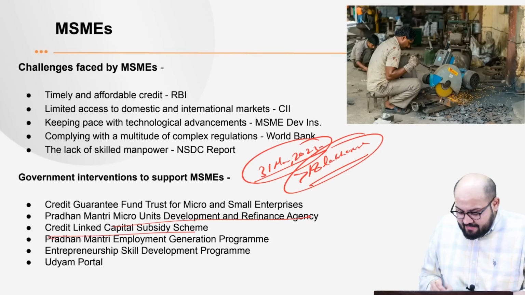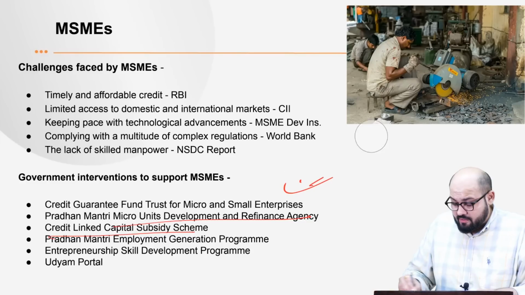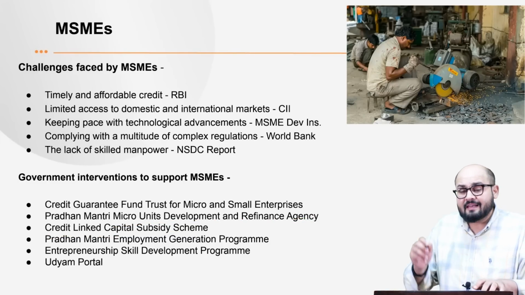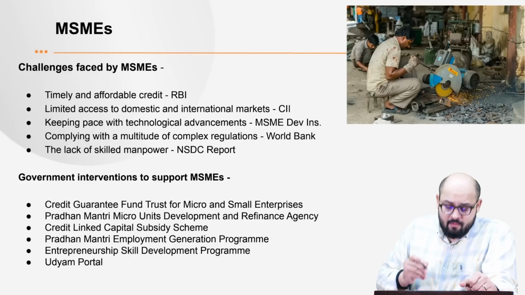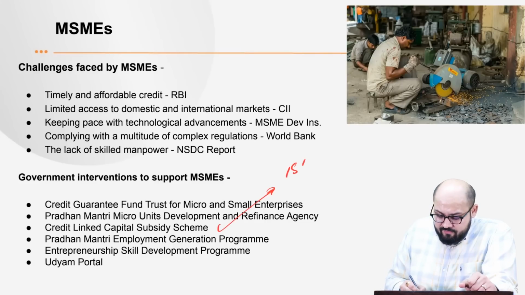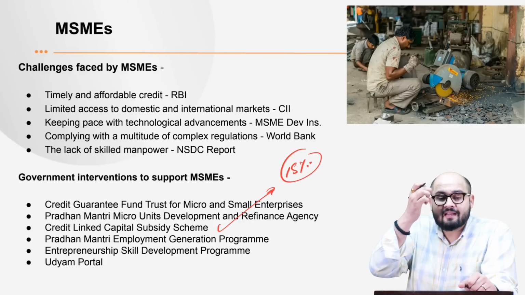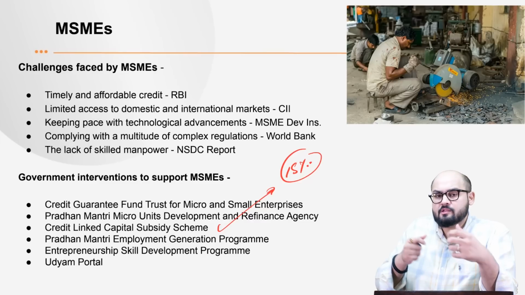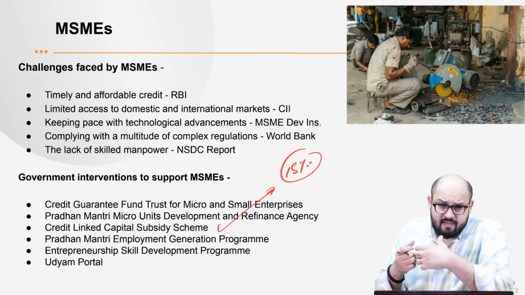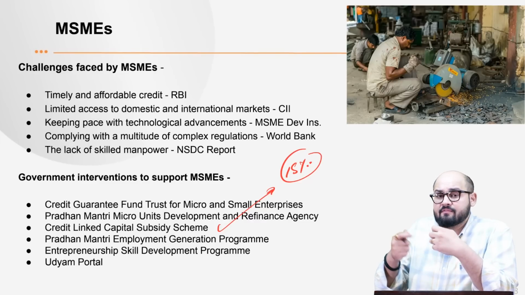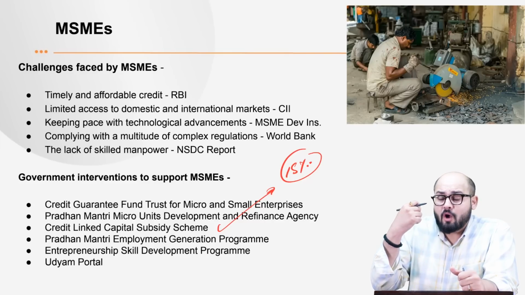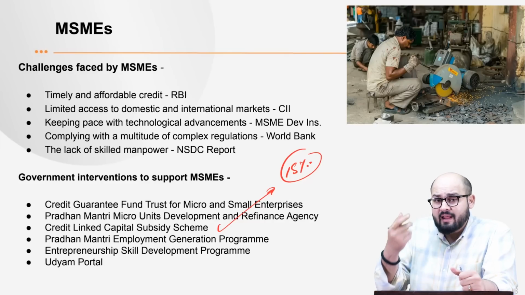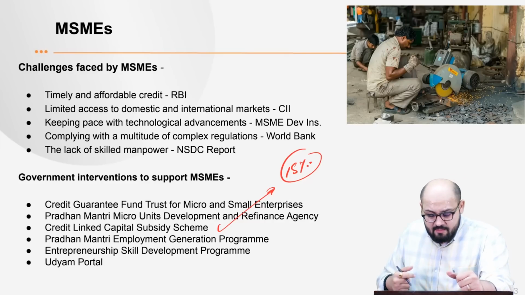Next is Credit Linked Capital Subsidy Scheme. Now, this is a very important scheme. What it does is that it provides a subsidy of 15% when it comes to technological upgradation, right? So that is a very important scheme. Once you have got good technology, it definitely gives you an edge. It makes you more competitive, right? It modernizes the machinery. So these are some of the benefits.